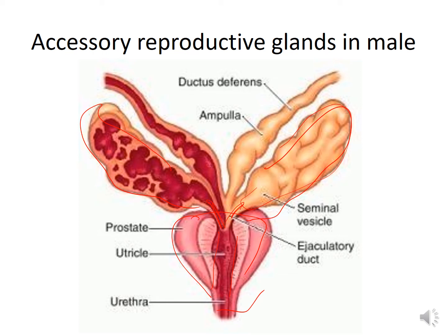The prostatic secretions contribute about 30% of the semen volume. Now these secretions are ejected into the prostatic urethra by peristaltic contractions of the smooth muscles present in the stroma of the gland.